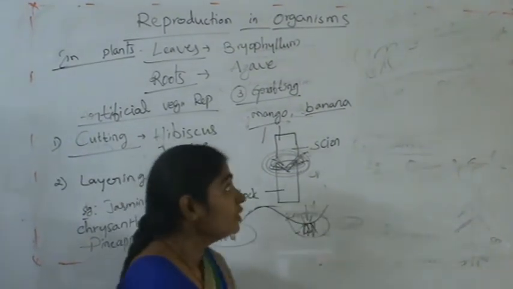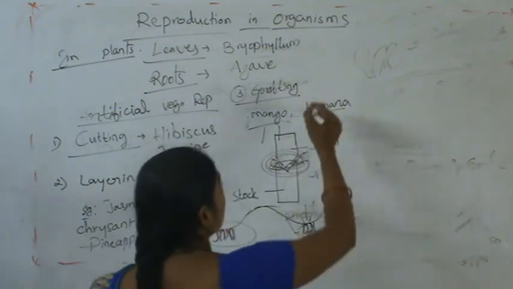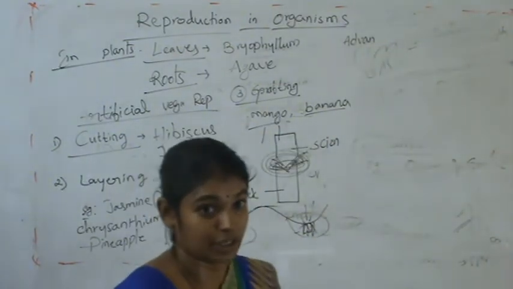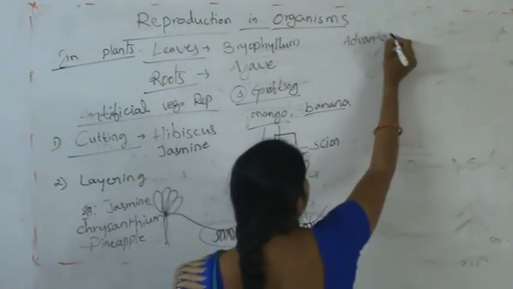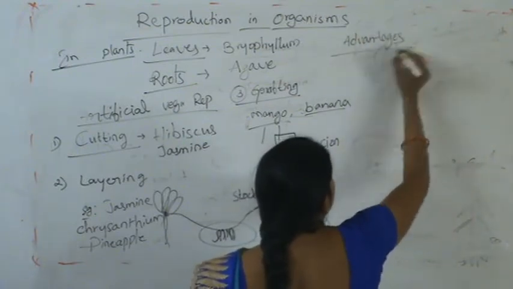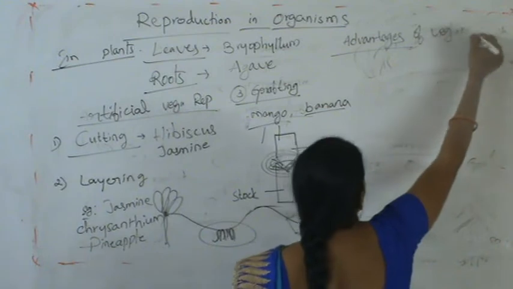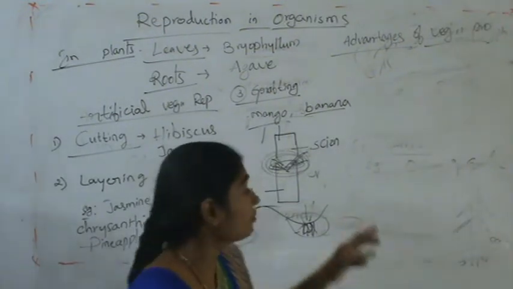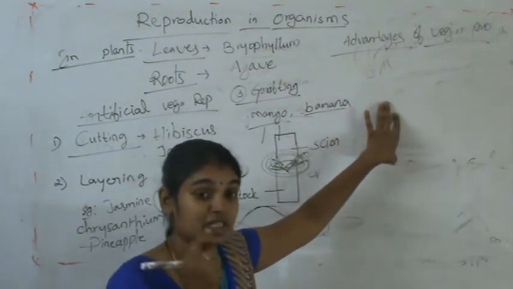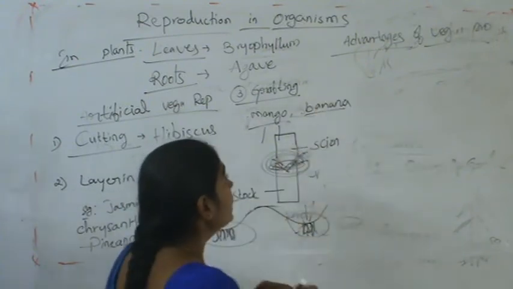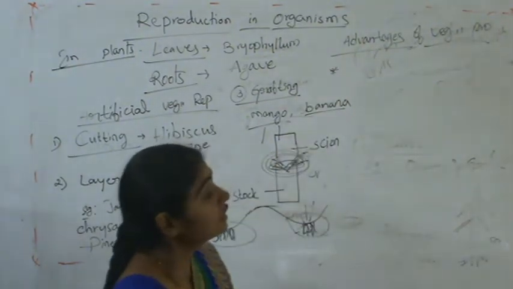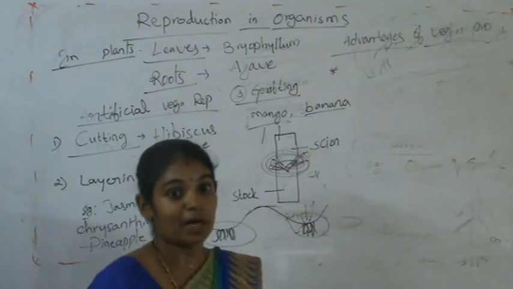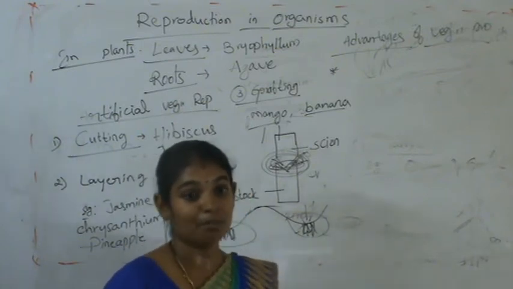Now we will discuss the advantages of vegetative reproduction, or vegetative propagation. From a single parent, or from a single part of the plant, even a small part can give rise to the complete plant.